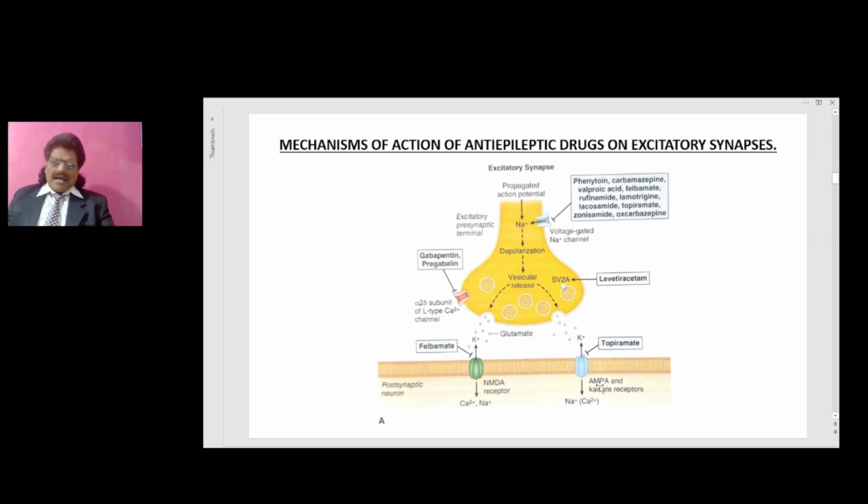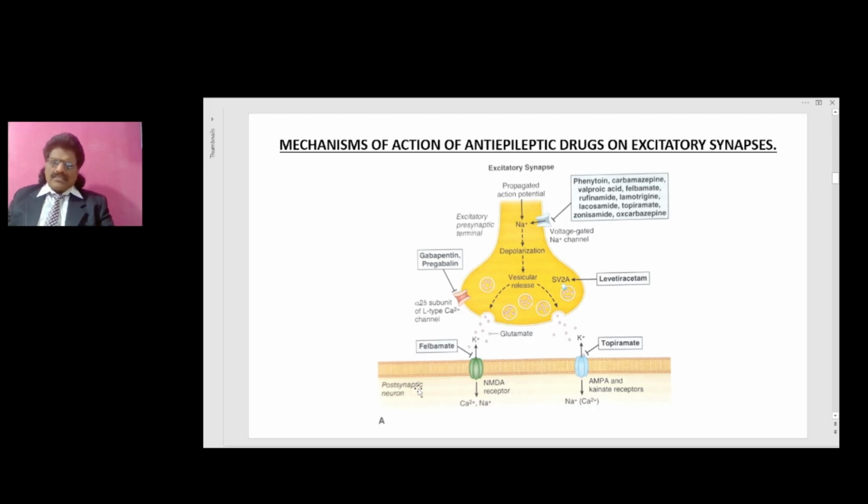You have AMPA and kainate receptors. Here you have the subunit of the L-type calcium channel, and the drugs gabapentin and pregabalin act on this channel. Then you have phenobarbital acting on the NMDA receptor, the potassium and the calcium sodium.